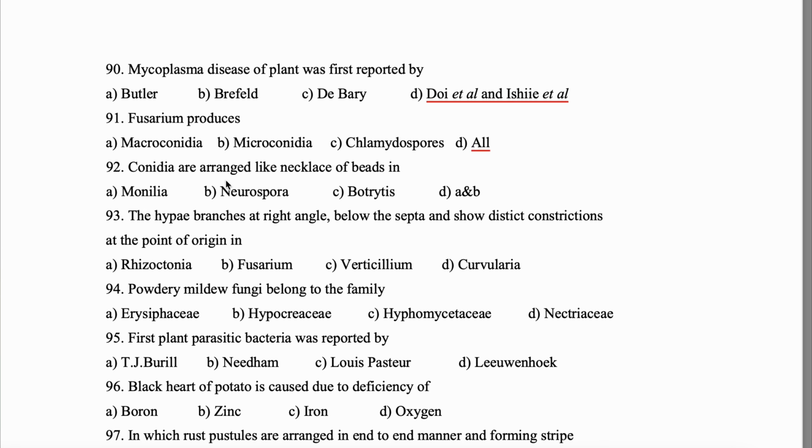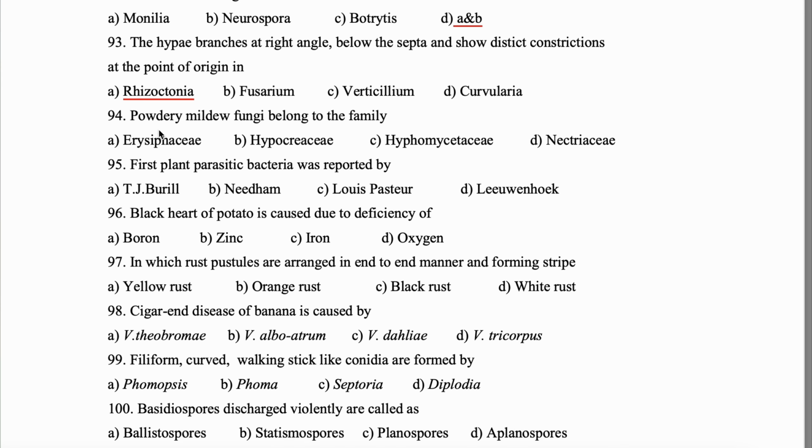Question 92. Conidia are arranged like a necklace of beads. It is for both Monilia and Neurospora. That's why option D. 93. The hyphae branch at right angle below the septa and show distinct constrictions at the point of origin. It is Rhizoctonia. Question 94. Powdery mildew fungi belong to the family Erysiphaceae.